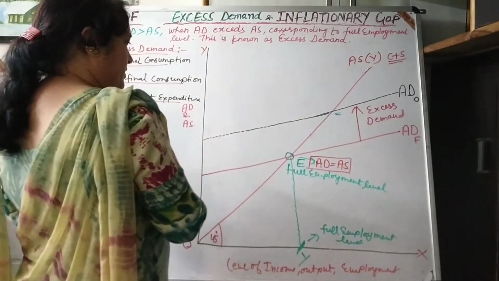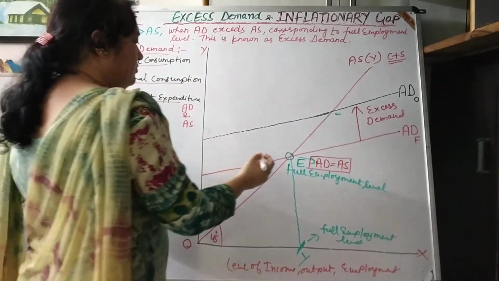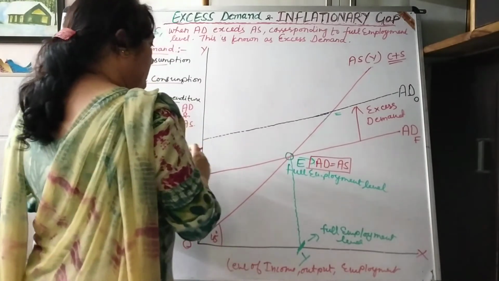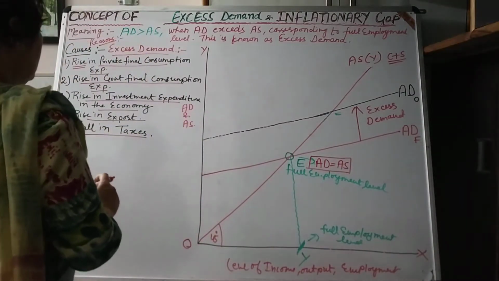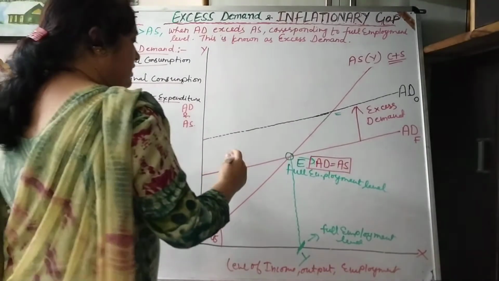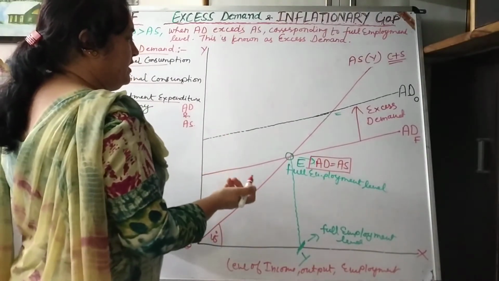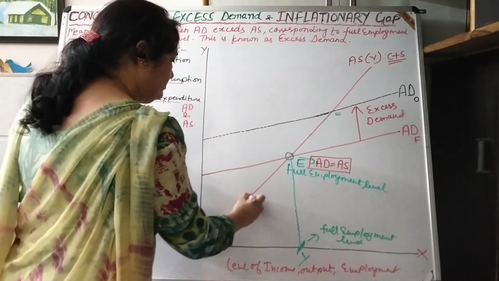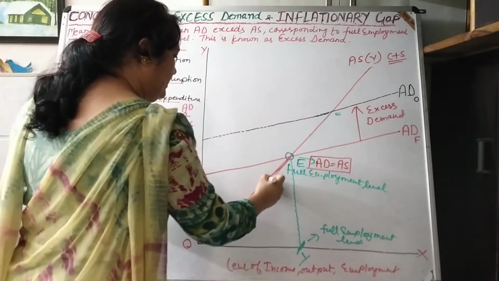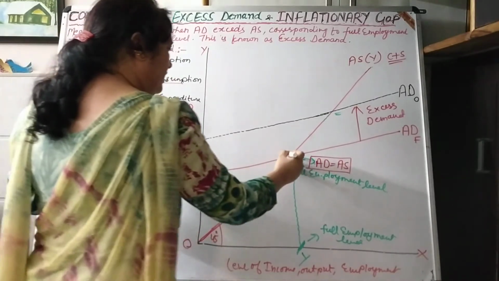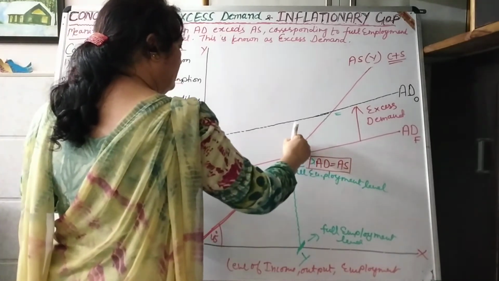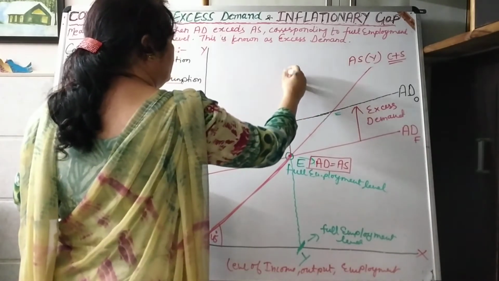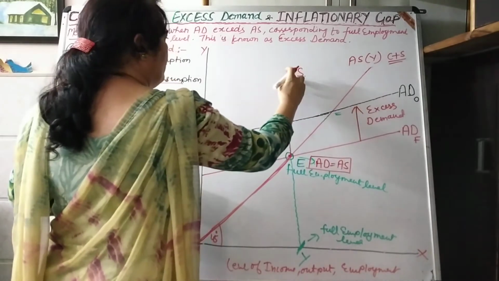Now let us prepare inflationary gap. J.M. Keynes, in his Keynesian theory, has explained that after reaching full employment level, aggregate supply goes parallel to y-axis.